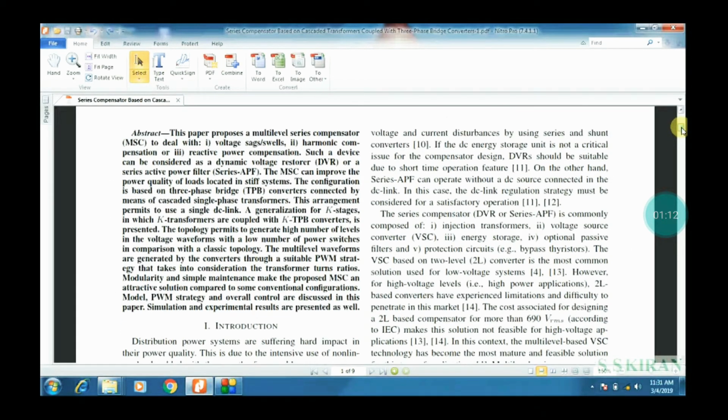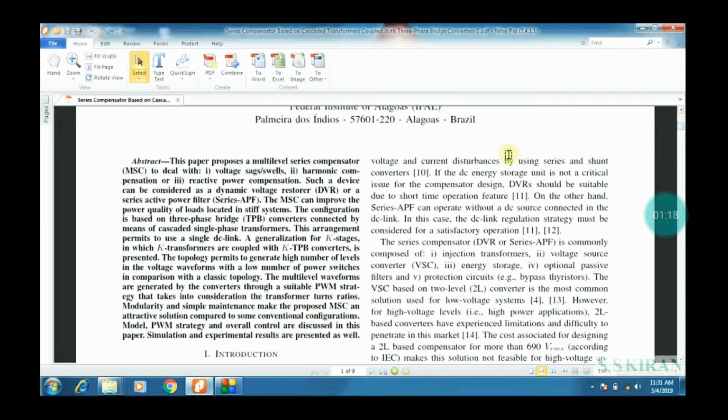See the title once again. What is that? That is called series compensator. In that I have to discuss this paper, which proposes a multi-level series compensator, that is called MSC. Here I am reading the abstract. In this abstract I have to observe voltage sags and swells, then second one, harmonic compensation, and reactive power compensation. These three parameters are very important.